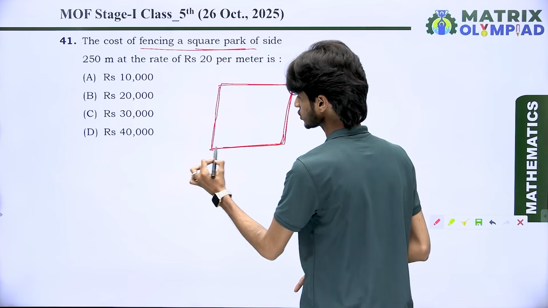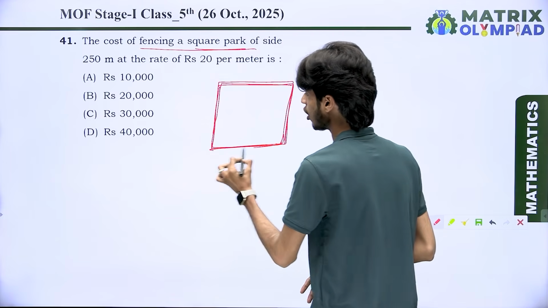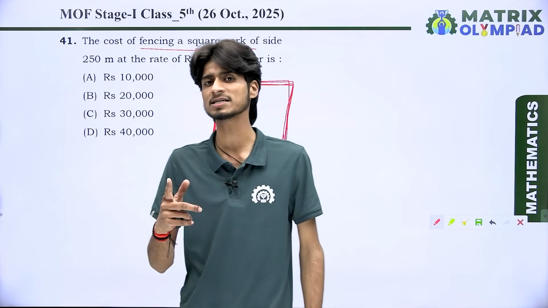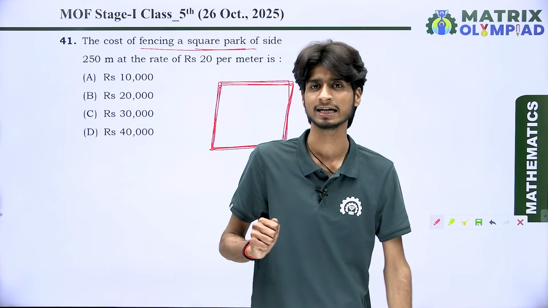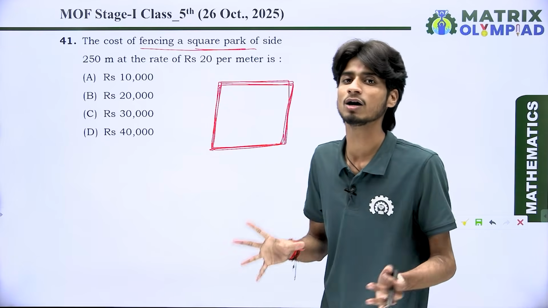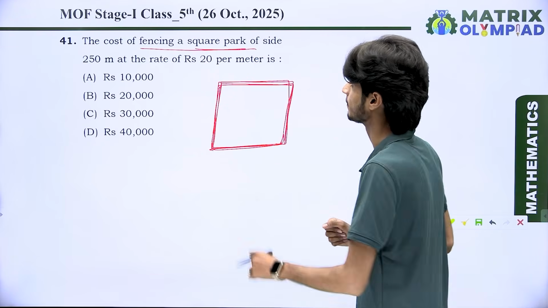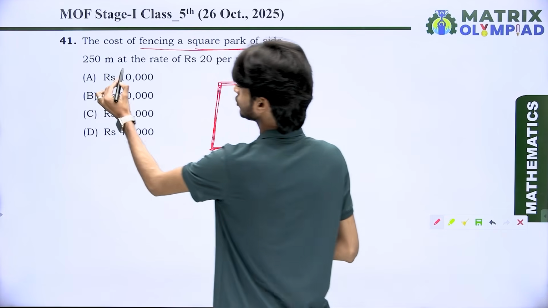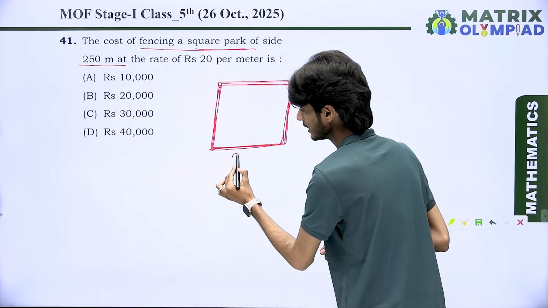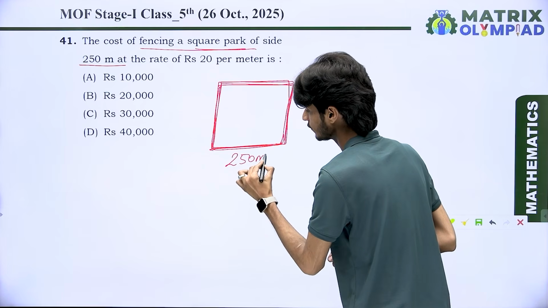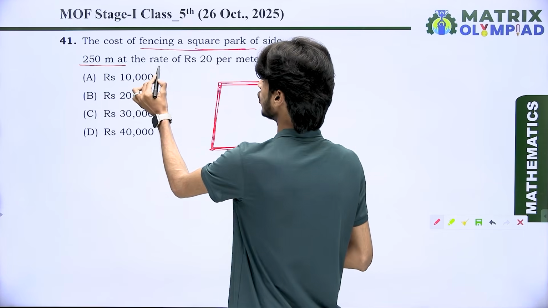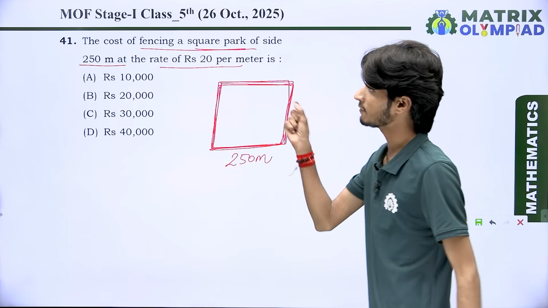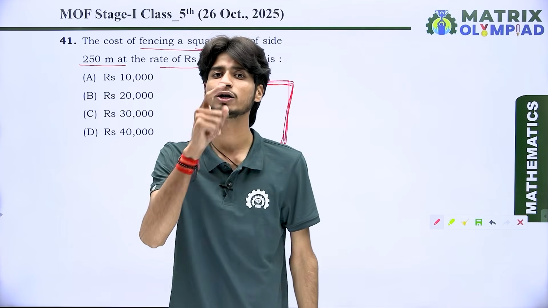So what we do? First of all, we find the length of the perimeter. And after that, we discuss the rate of fencing. And in the end, we find out the total cost. So look at here. The cost of fencing of a square park of side 250 meter, if each side is 250 meter, at the rate of rupees 20 per meter. That means the cost of fencing for 1 meter is equal to 20 rupees.